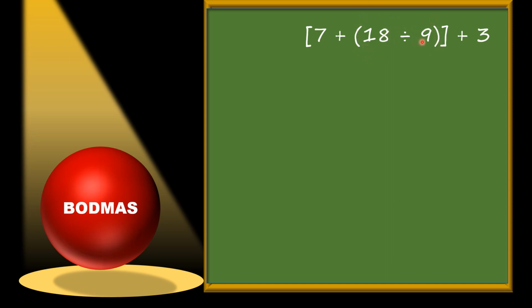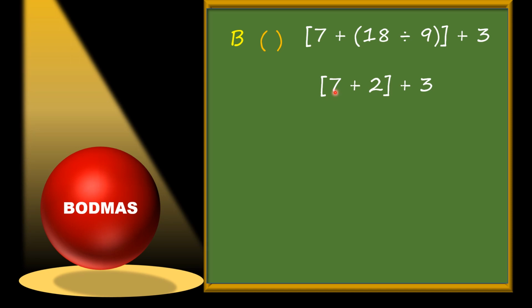So 18 divided by 9, this operation we will do first. Whatever the operation is in this small bracket, we need to solve that. We will get the big bracket as it is, 7 plus, after solving this we will get 2, we close the big bracket, plus 3.